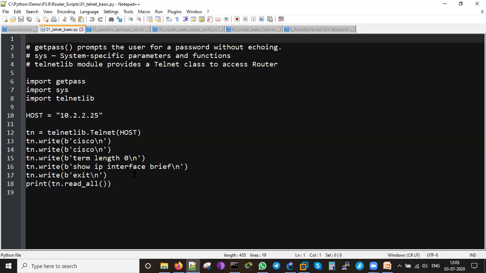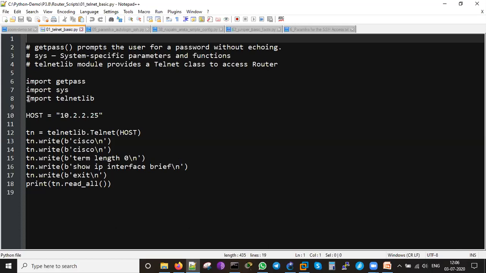Then what is the output I'm going to see? It is show ip interface brief. It's a small command where you can see how many interfaces are configured and which are up and running. When it is finished, it will exit. Then I would like to read it all and print it on the screen itself. That is the idea. It will log in through telnet, provide the username and password of Cisco, run terminal length, run the command show ip interface brief, then exit, then print it. So this is the actual script which will be running on this host.